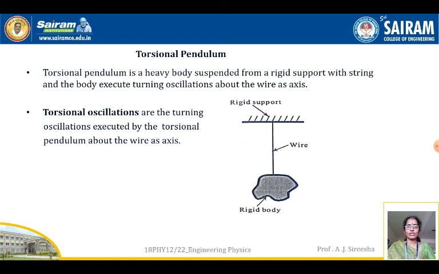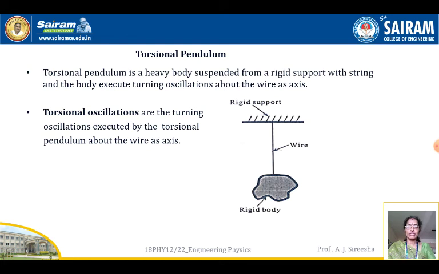Next we see the torsional oscillations. Torsional oscillations are the turning oscillations executed by the torsional pendulum about the wire as an axis. That means the length of the wire becomes the axis of rotation.